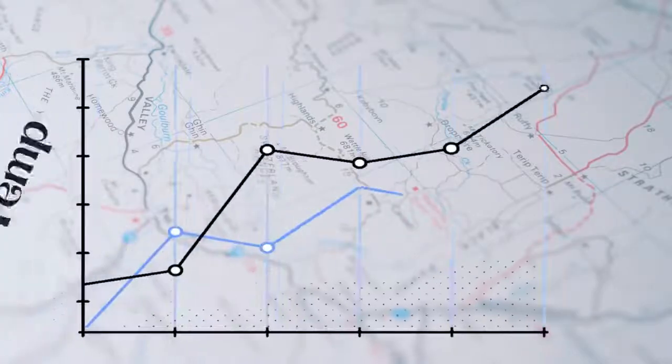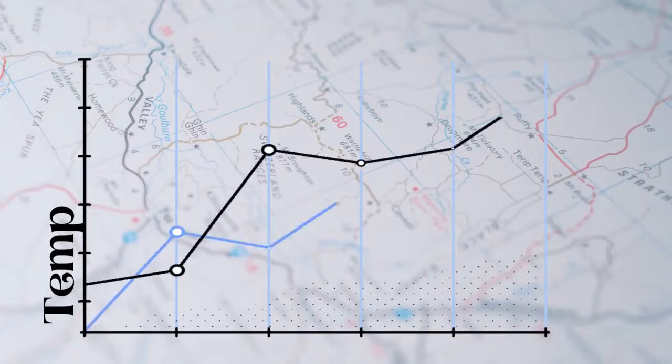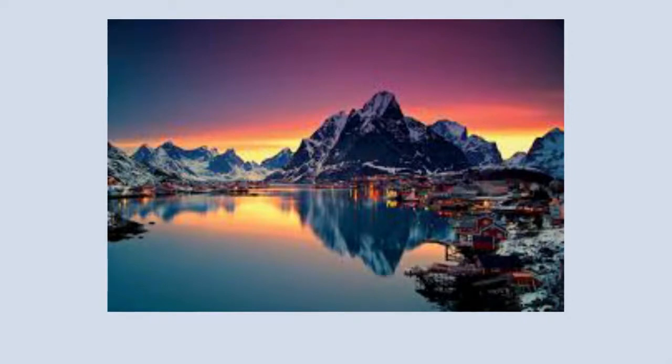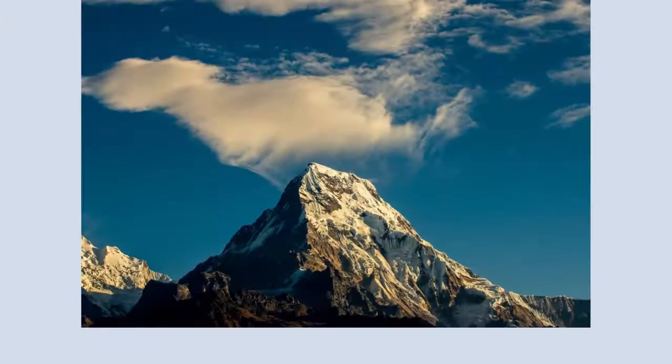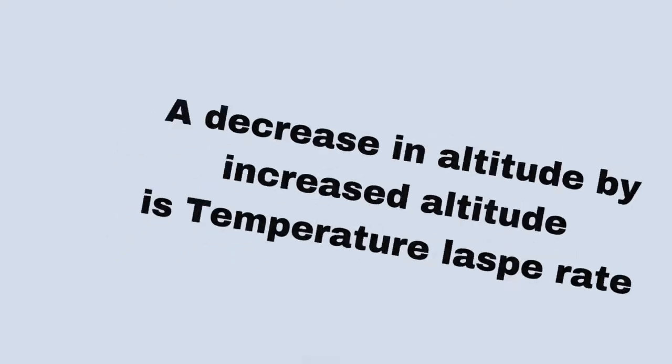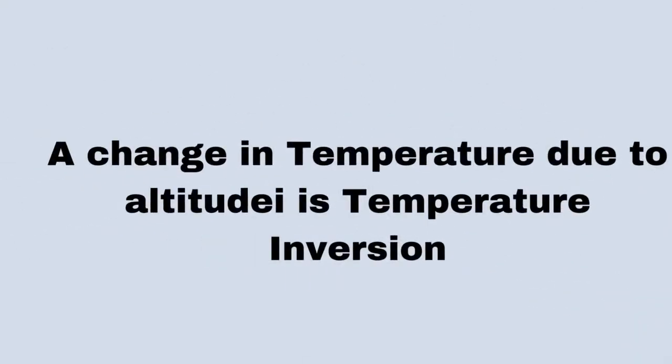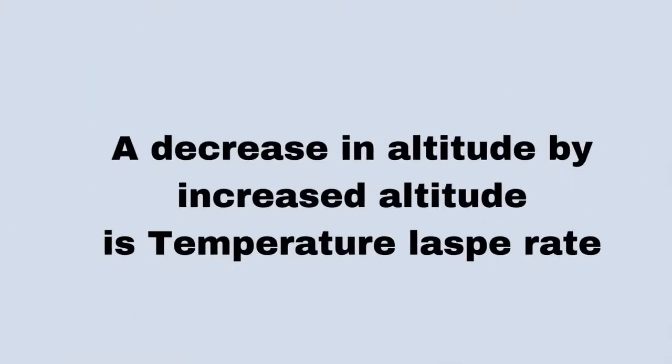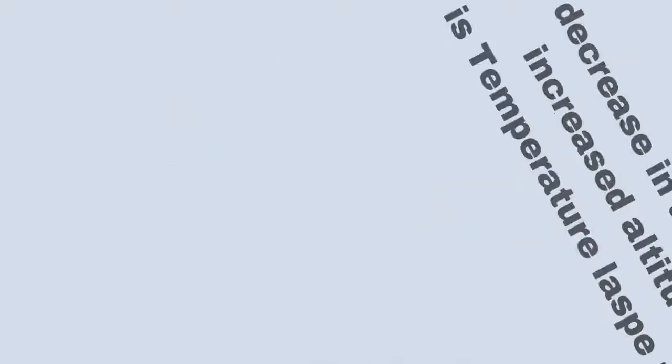Temperatures can be affected by altitude. As altitude changes upward and temperature reduces, we refer to this as temperature lapse. While an increase in temperature with altitude is referred to as temperature inversion. The 3 types of temperature lapse that we have are adiabatic, environmental, and standard temperature lapse. So in referring to temperature lapse rates, we have environmental lapse rate, adiabatic lapse rate, and standard lapse rate.